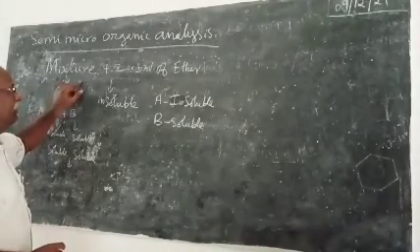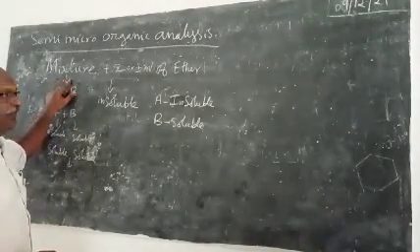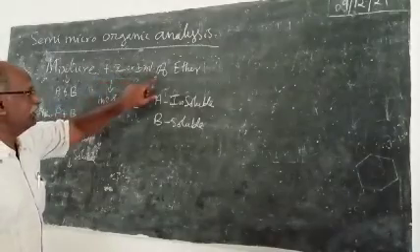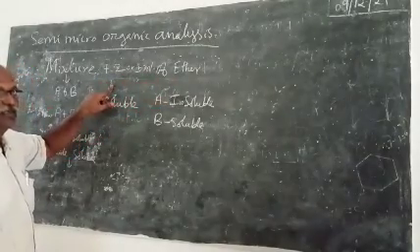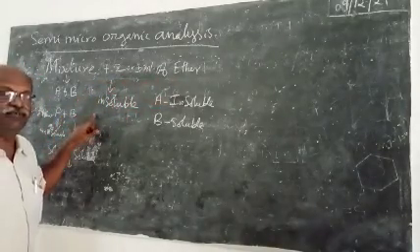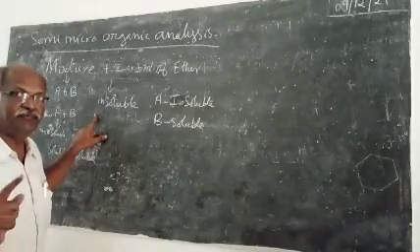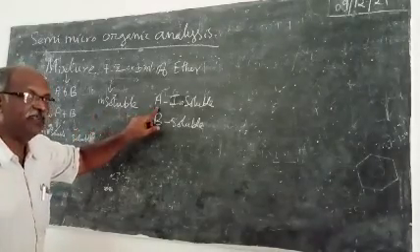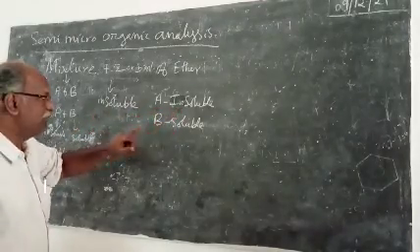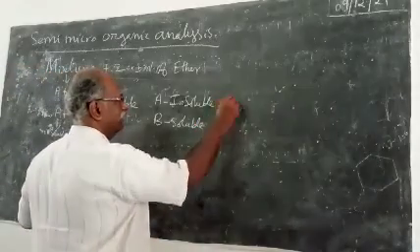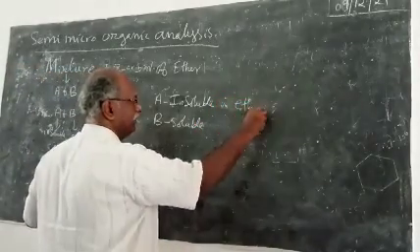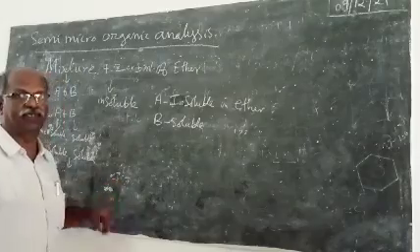Now, we are having a mixture A and B. To a small portion of the mixture, 2 or 3 ml of diethyl ether is added. The mixture is found to be insoluble. That means compound A is insoluble in ether, compound B is soluble in ether.